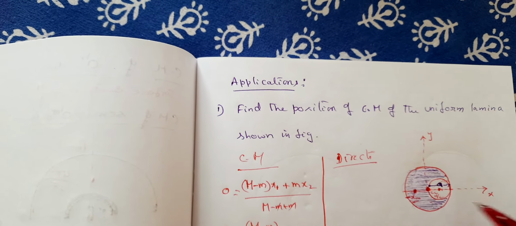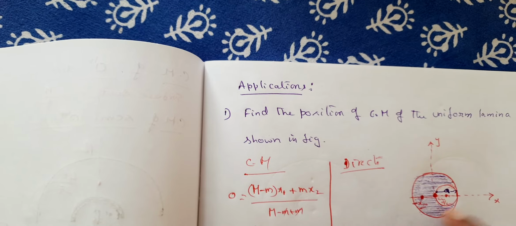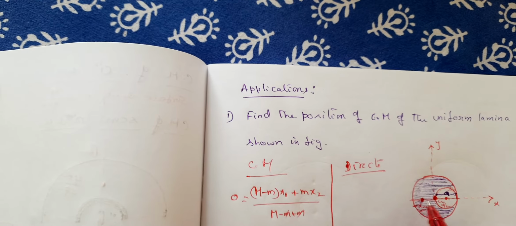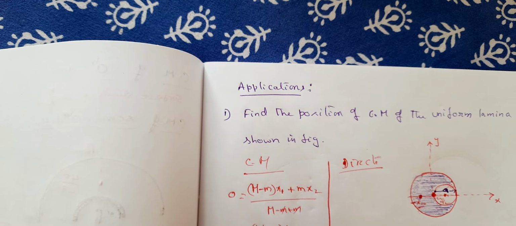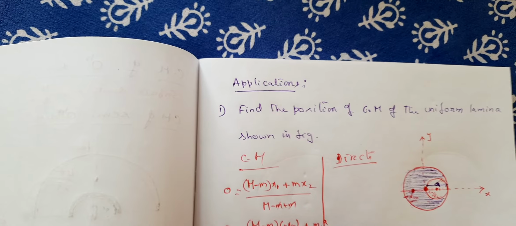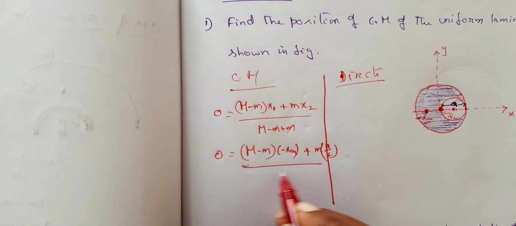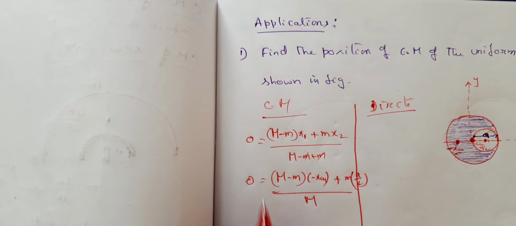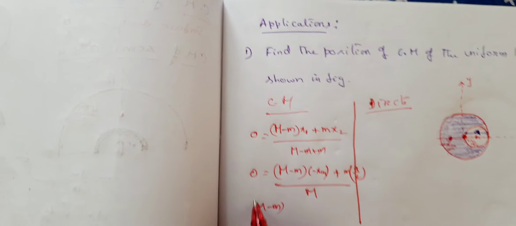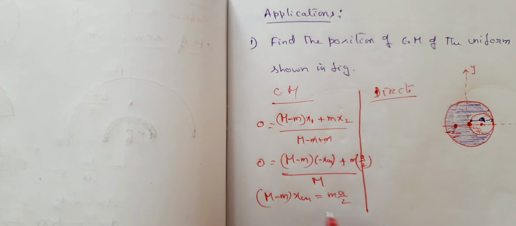That means if we take the removed one as one object and the leftover as the other object, this is where the leftover center of mass is, that is x1, minus xcm. So minus xcm, plus m x2, m a by 2, divided by capital M, of course. So on substitution and simplification, you will get M minus m into xcm is equal to m a by 2.